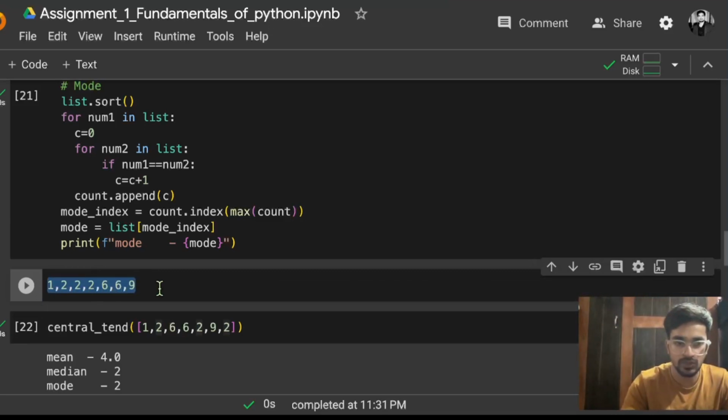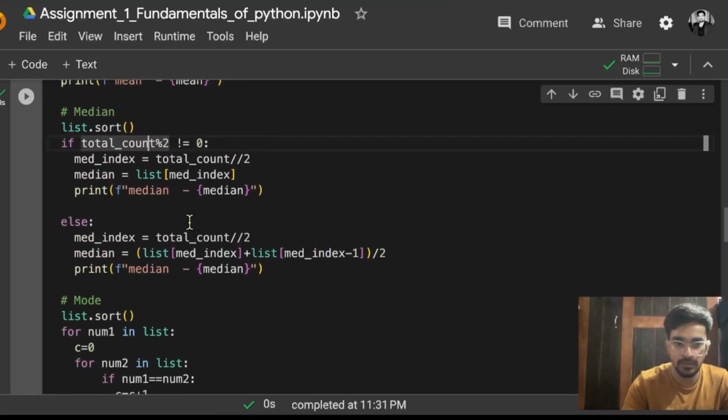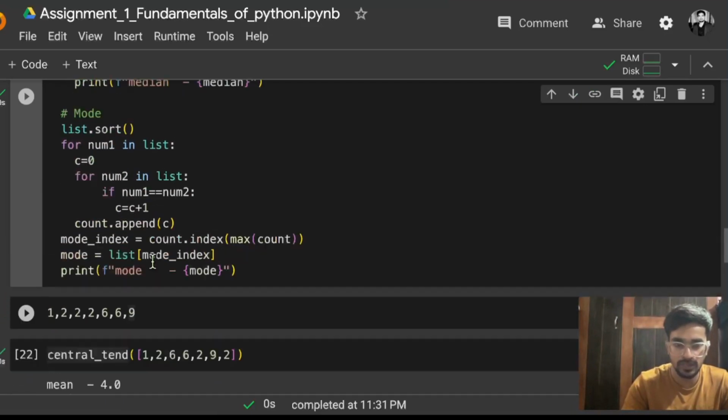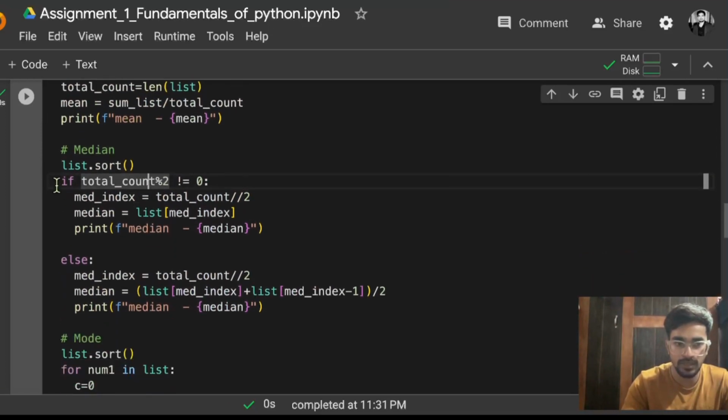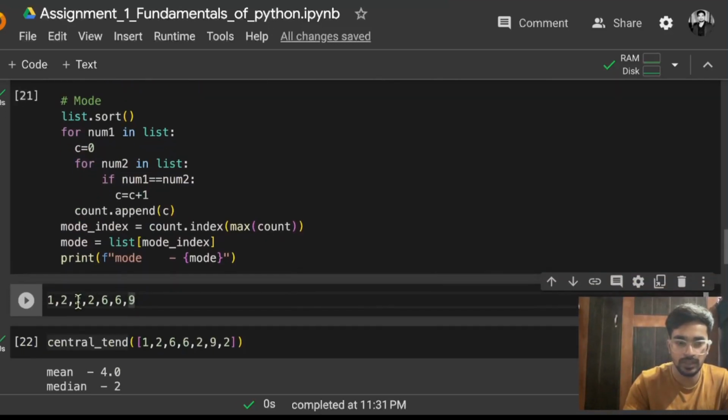Now inside that sorted list what you have to do? First of all you have to check whether the count is odd or even. So simply you can see the total count is 7. So that means it is odd, so it is coming in that condition. That means this is getting true. It is odd, so simply total count floor division 2 will be what? Total count is 7, floor division 2 will be 3.5, so it will return simply 3. So 0, then 1, then 2, and then 3. So this is the third index.